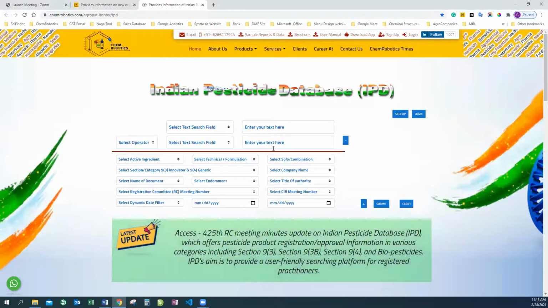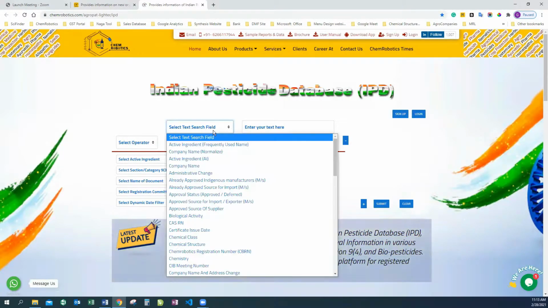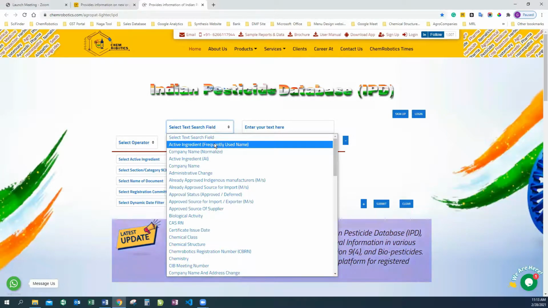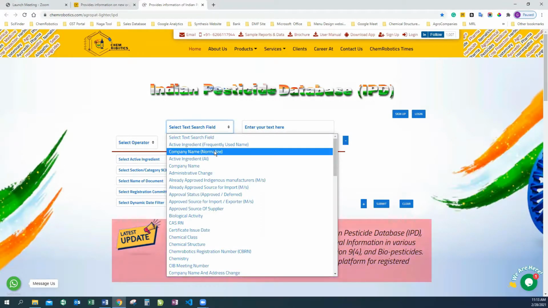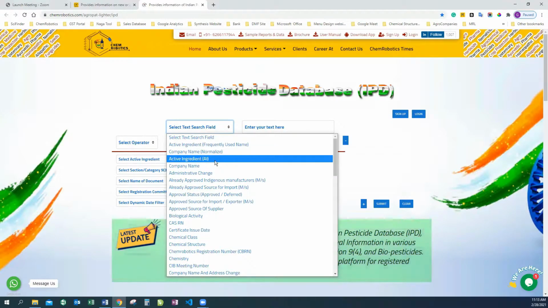It provides the RC minutes meeting updates within 2 to 3 days of the publication. And here, the information is searchable by means of the active ingredient name, the company name, the AI.